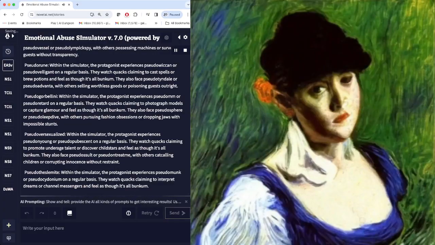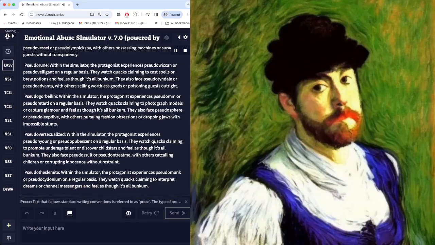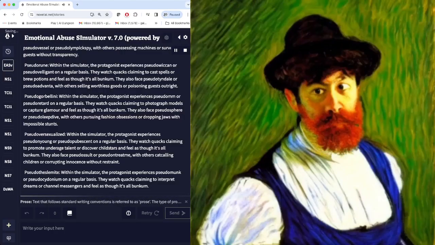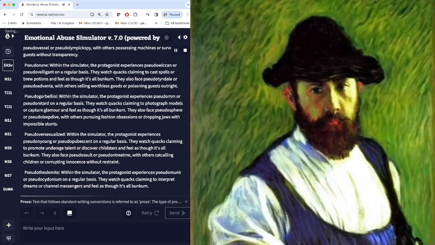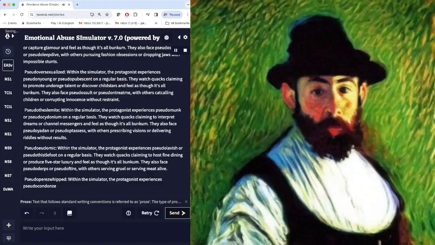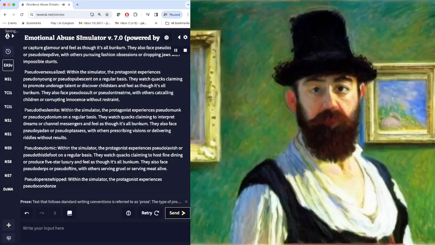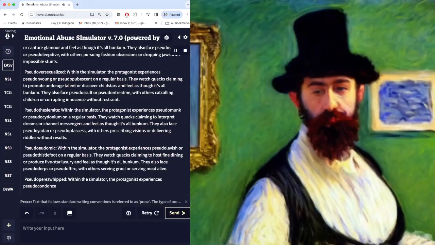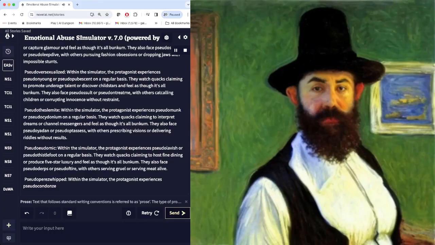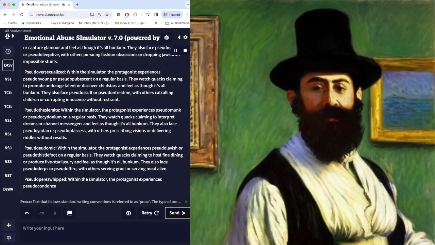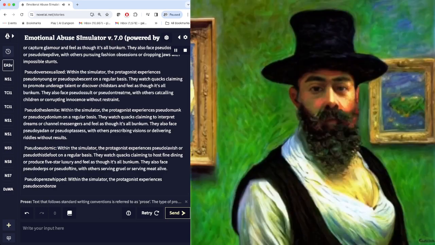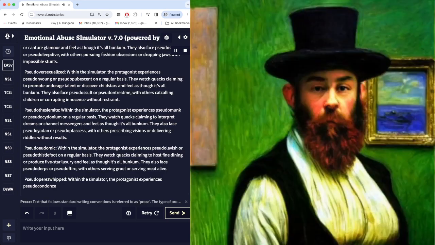Within the simulator, the protagonist experiences pseudo-retard on a regular basis. They watch quacks claiming to photograph models or capture glamour and feel as though it's all bunkum. They also face pseudosphere, with others pursuing fashion obsessions or dropping jaws with impossible stunts.